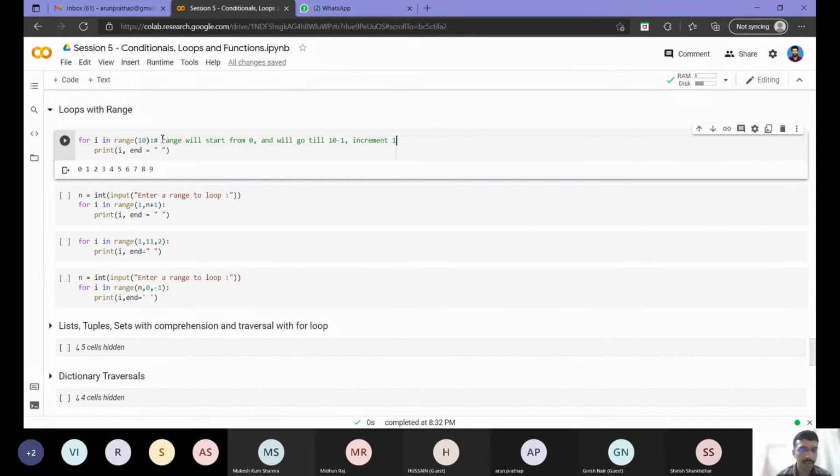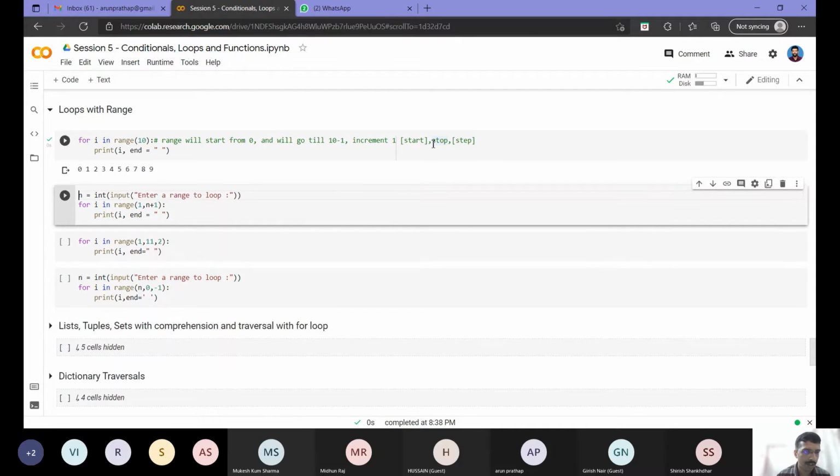So this is the most simple case of a range function, where, like Shirish explained in the last class, my start is optional, stop I have to give, then my step size. So Shirish, last class you can refer. So start and step are optional, which will default to 0 and 1, and my stop I will give. So this will print me the numbers from 0 to 9.